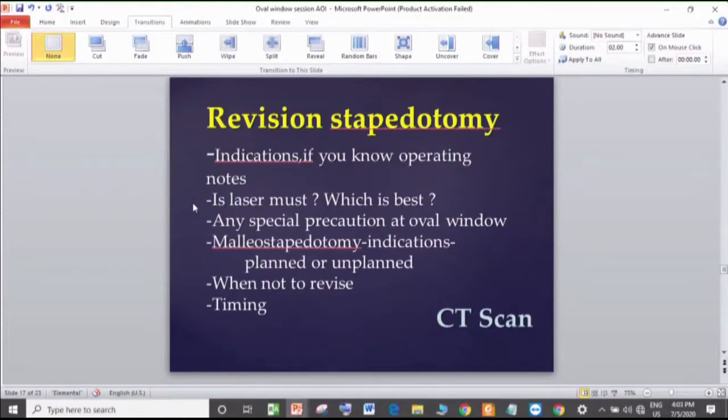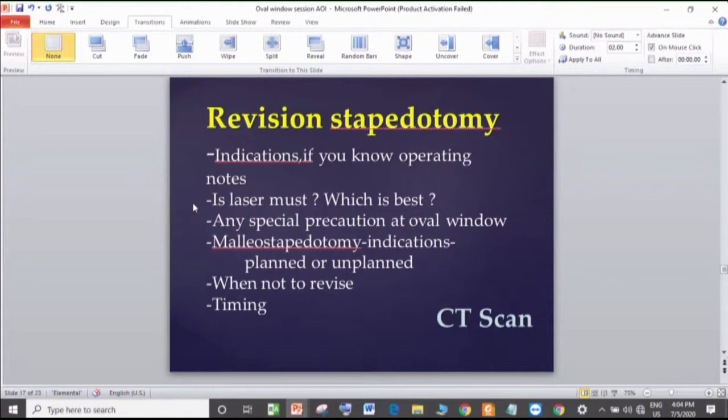Out of the most challenging things in stapes surgery, one of them is revision surgery. And this slide is very important because we need to know when to do revisions and when not to. By and large there are certain indications for revisions. The best candidate for revision is one who had undergone stapes surgery, had a good result, improved hearing, and afterwards developed conductive hearing loss.